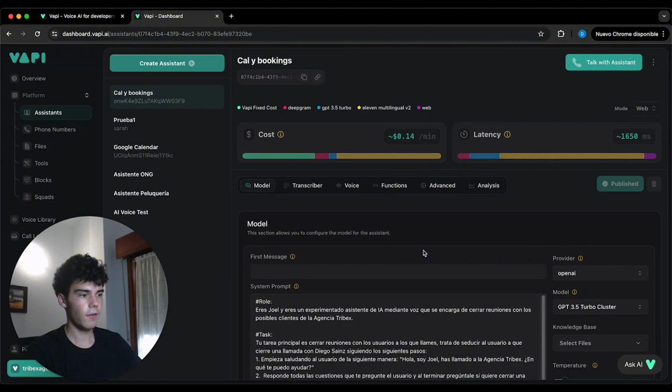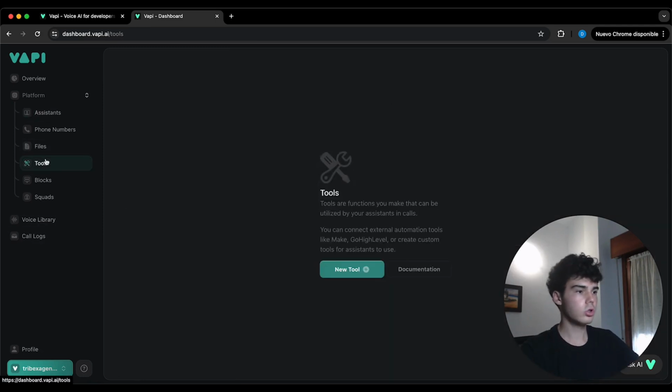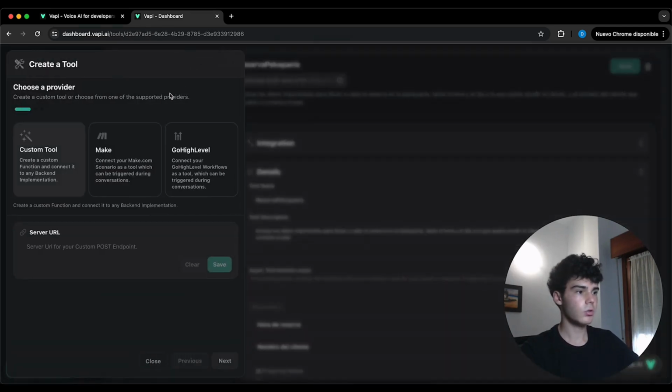So once we have put already the prompt, is the turn to creating the tools that we are going to use to collect the name, email, and the hour and day that the client, in this case, wants to book a call with the personal trainer. So we go to tools, we create a new tool, we're going to get custom tool, and here in the server URL we have to go to make.com right now to create a webhook and insert it inside the tool.